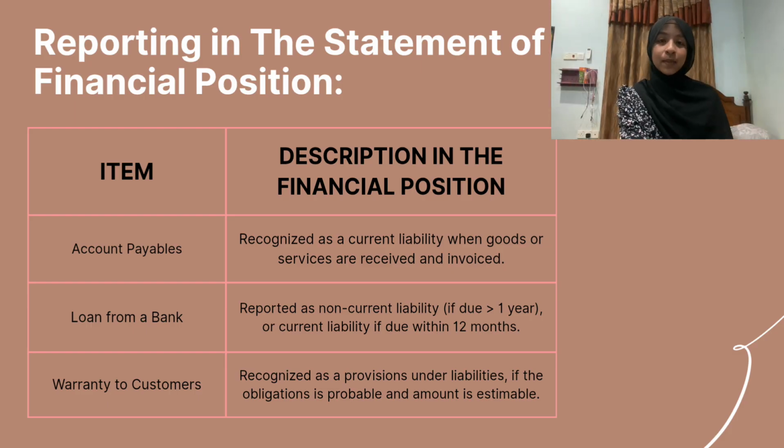For the last item, warranty to customer, I'm going to explain what it means. Basically, a warranty to customer is a guarantee provided by a seller or manufacturer that a product will function as promised for a certain period. If the product fails or has a defect during that time, the seller must agree to repair, replace or refund it at no extra cost to the customer. It is also recognized as a provision under liabilities if the obligation is probable and the amount is estimable.